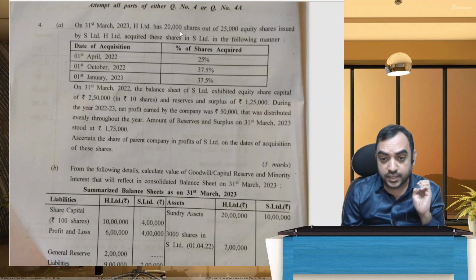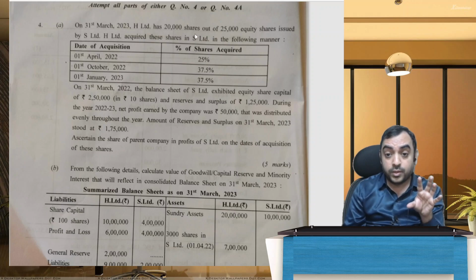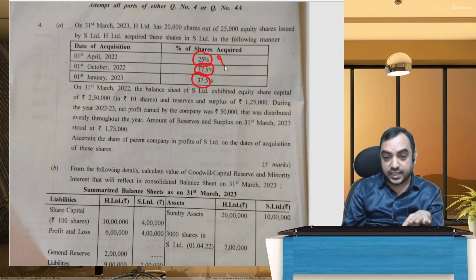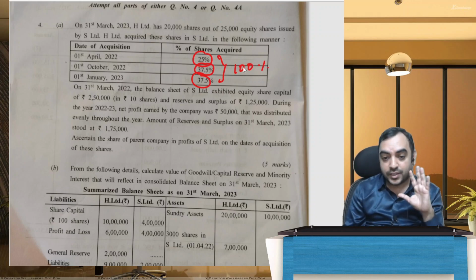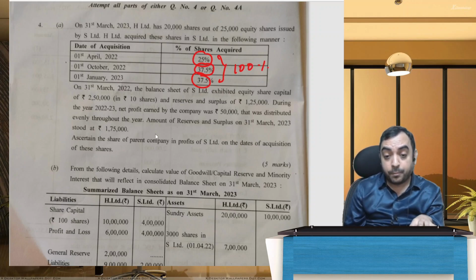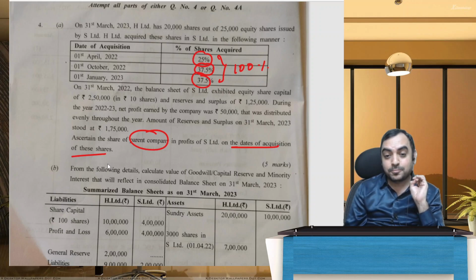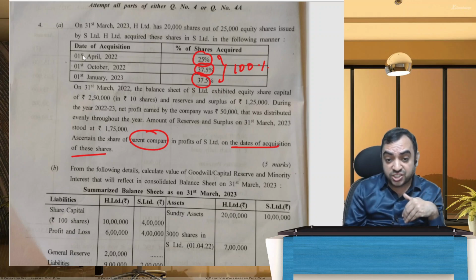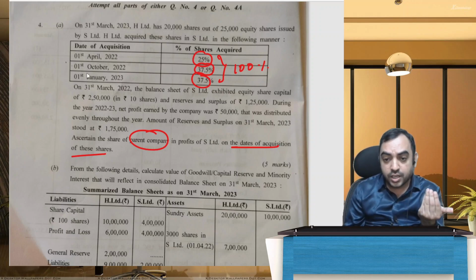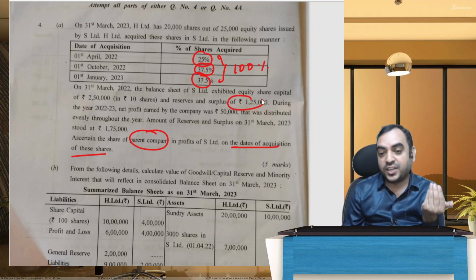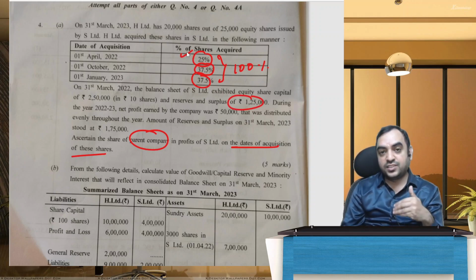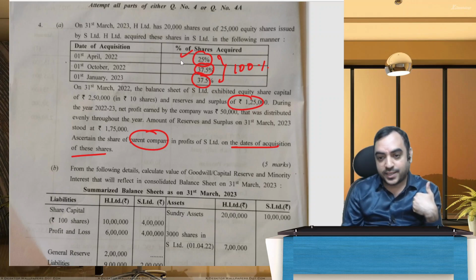X Limited, H Limited. This is a consolidation problem. They have acquired in stages 25%, then 37.5%, then 37.5%. So basically overall they have acquired 100%. And ascertain the share of parent company profits on the date of acquisition of these shares. So this is a slightly tricky one. What you should do is, as on 1st of April 22, what was the reserves? The reserves was 1,25,000. So 25% is what the holding company's share will be.